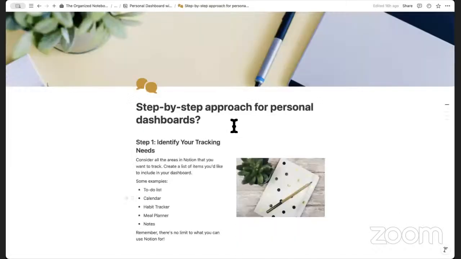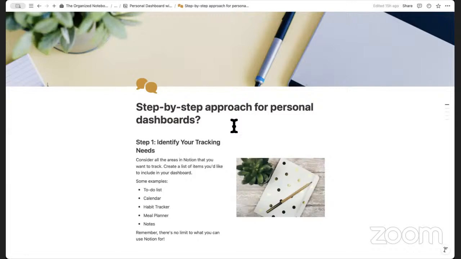So next, we're going to discuss a step-by-step approach for personal dashboards. Of course, as you start learning Notion, you can build what you need, but I think it's really important to have a step-by-step approach when you're designing a personal dashboard that's going to serve you well and have an organized structure. That's also another reason why Notion can have a huge overwhelm factor: it's easy to constantly add new things to it, but without a systemized approach, it could end up being overwhelming, or you might end up having too many things that you don't need in your Notion.